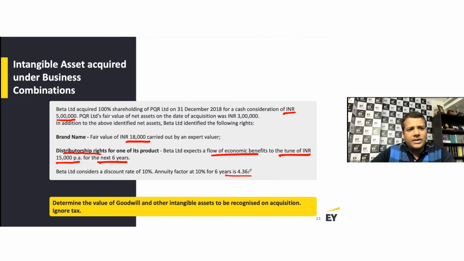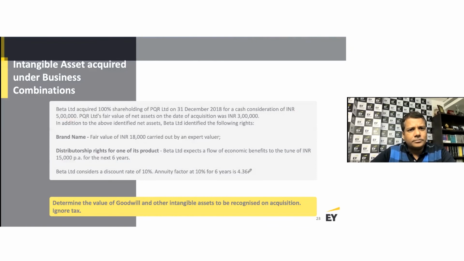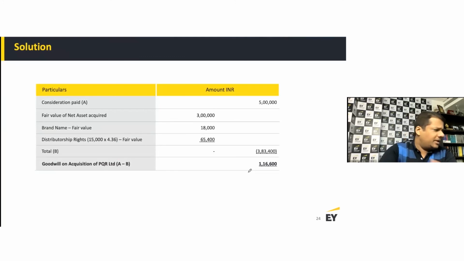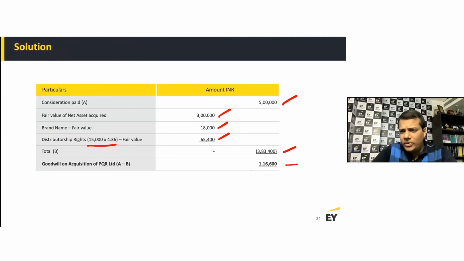How much have I got for a brand? 15,000. Then I've got a distribution right, 15,000 into 4.36. And then the balance goes to goodwill. Okay. Let's look at the solution. Awesome. Consideration paid is 5 lakhs. Fair value of net assets acquired is 3 lakh. Brand is 18,000. Distribution right, 15,000 into 4.36 is 65,400. Total comes to 3,83,400. That's the value of goodwill, right? That's the value of goodwill. That's how you do accounting for a business combination.